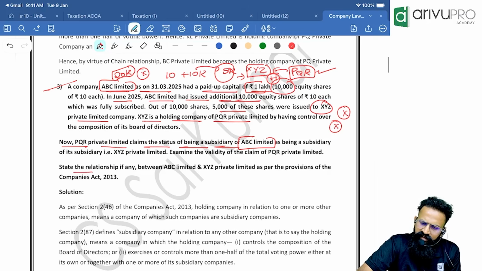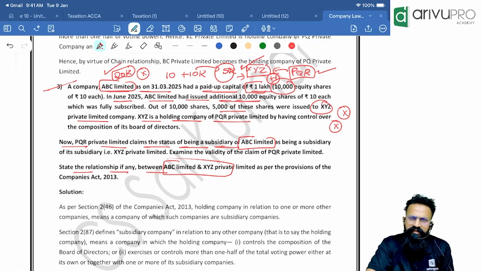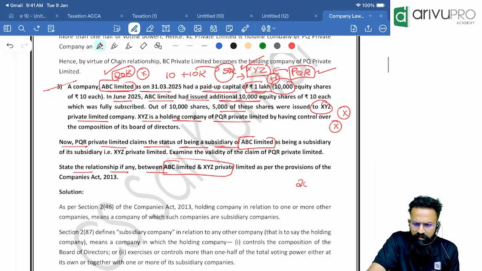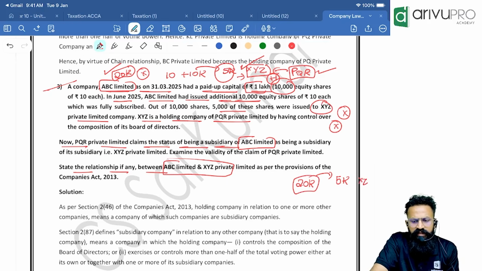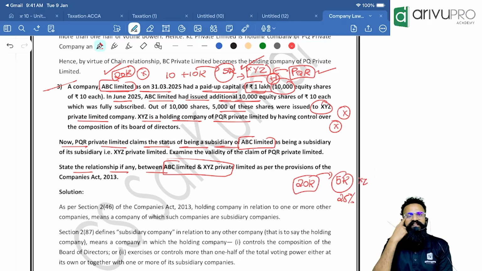Okay, state the relationship, if any, between ABC Limited and XYZ Private Limited. They're asking you, what is the relationship between XYZ Limited and ABC Limited? ABC Limited totally has 20,000 shares. In this, 5,000 shares are given to XYZ Limited. Correct? That means how much? Out of 100%, 25% is given to XYZ. Then what is the relationship between ABC and XYZ? ABC is an associate company of XYZ. That's the answer.